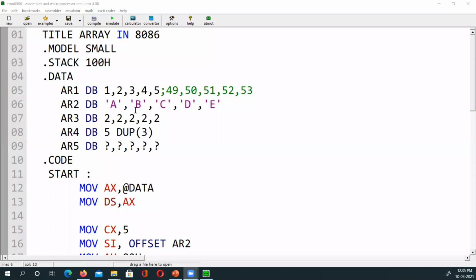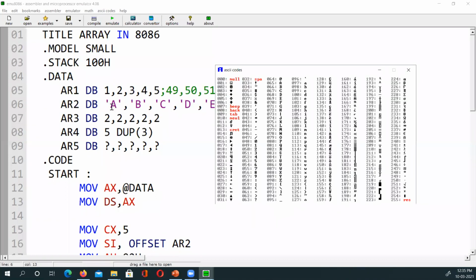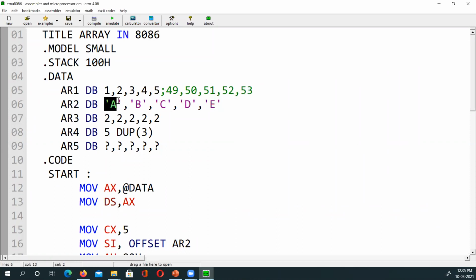I did not write A plainly, I wrote it in single quotes, so it is not taking A, it will rather take capital A's value, which is 65. When you say single quote A, it is taking the 65 value, so it is as good as writing 65 here. You write 65 or you write that way, it doesn't matter. You write 66, it doesn't matter.